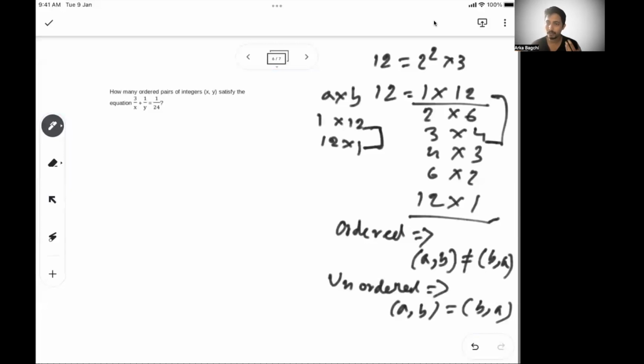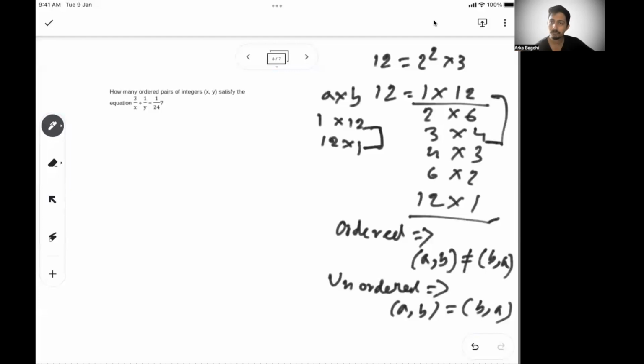So 1 and 12, 1 into 12 or 12 into 1, is the same set. 1, 12 is not different from 12, 1. So those two you cannot consider as separate solutions. 1, 12 and 12, 1 together is one solution. That's the unordered pair, where the order does not matter, just the values matter. In an ordered pair, order matters as well as the values. That's why the ordered pair has more solutions.